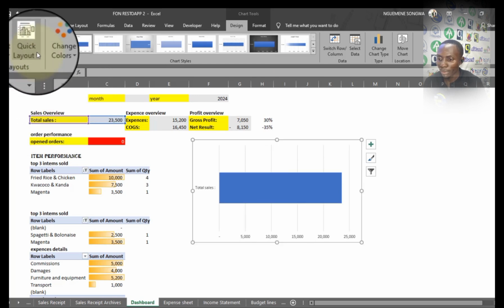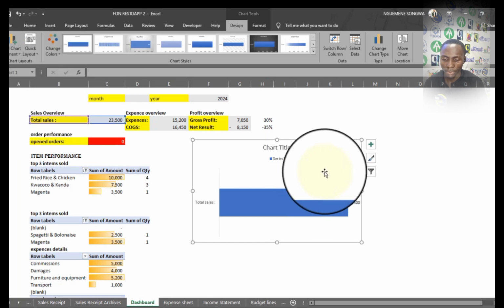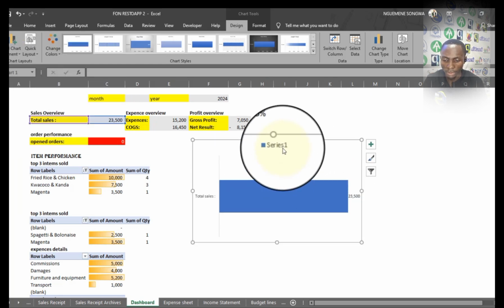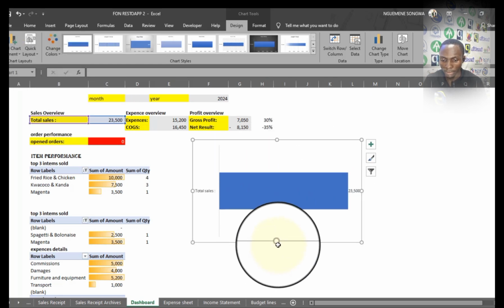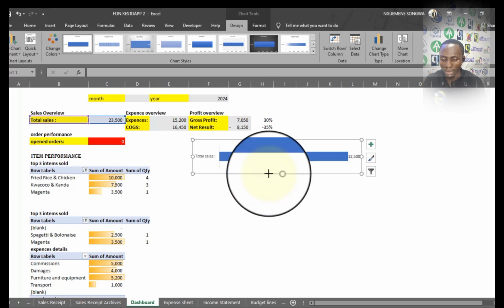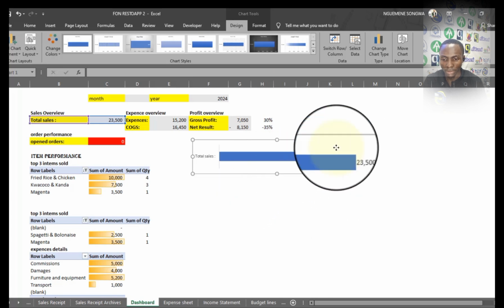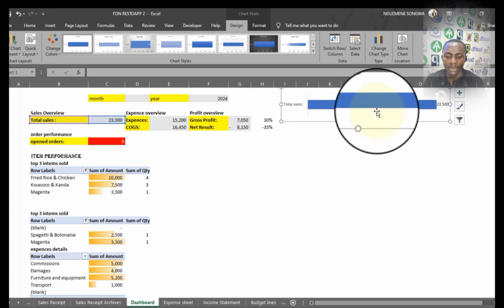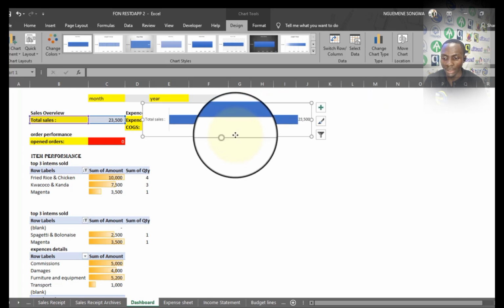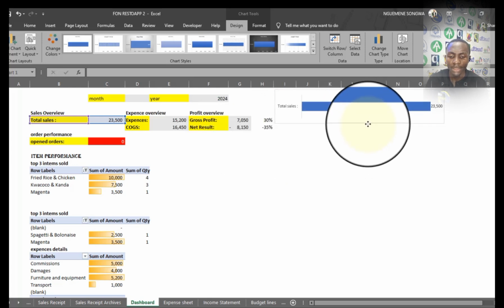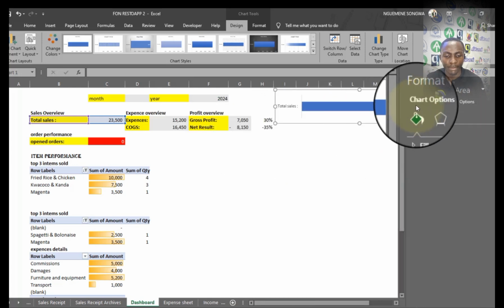This just depends on how I want it to be. I'm going to take this option, remove the chart title, remove this. Then the chart itself, I'm going to reduce it and take it somewhere around here. Now in this chart, you will see that it has a white background covering some space. So if I double click on the chart, I can have the Format Chart Area.